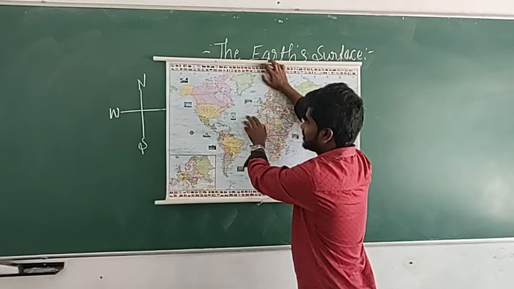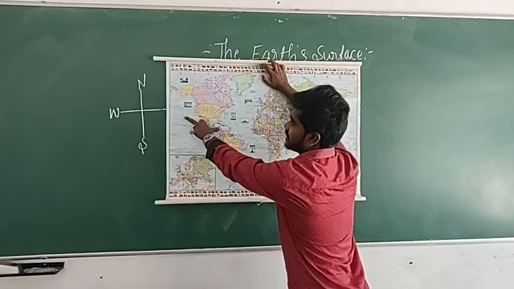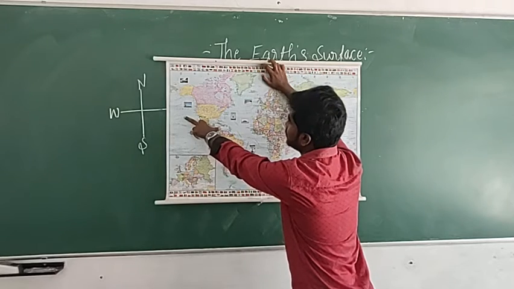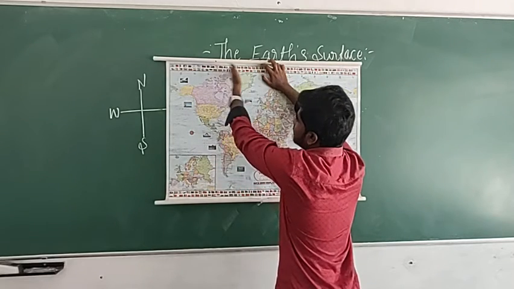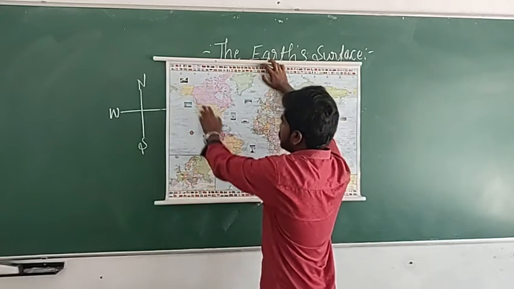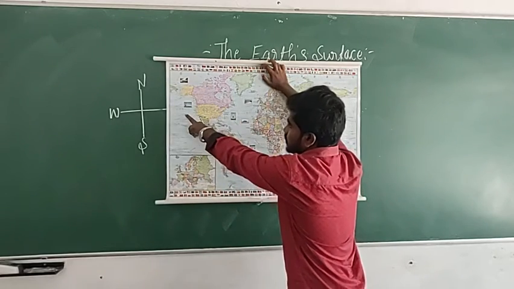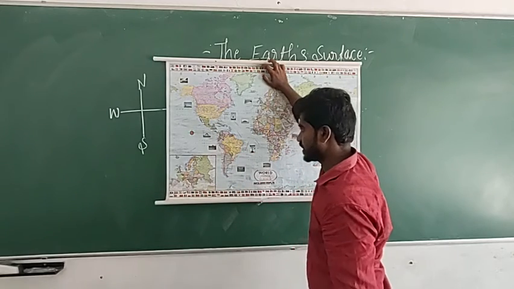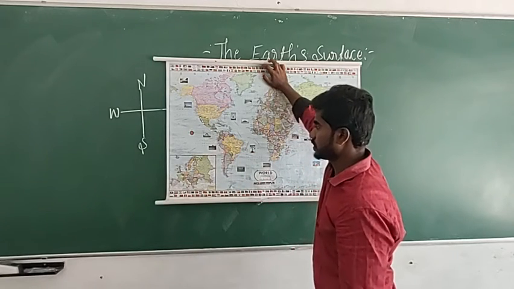On your east side is the Atlantic Ocean, and on the west side it is the Pacific Ocean, and on the north side you can see the Arctic Ocean. Here is the Atlantic Ocean, here is the Pacific Ocean, and in the south part it is South America.